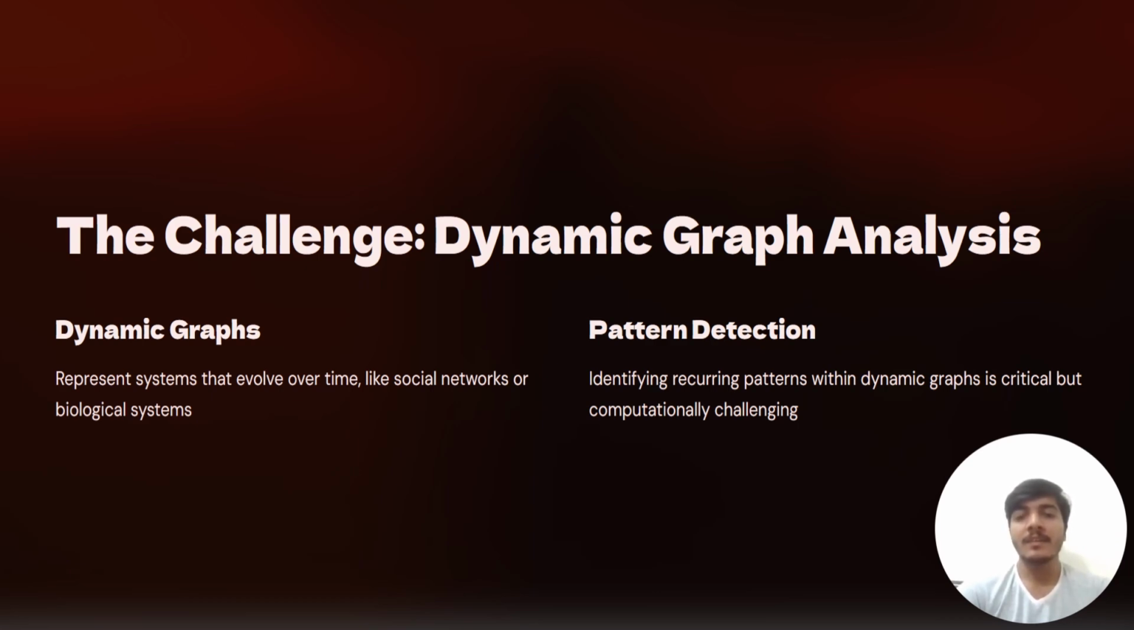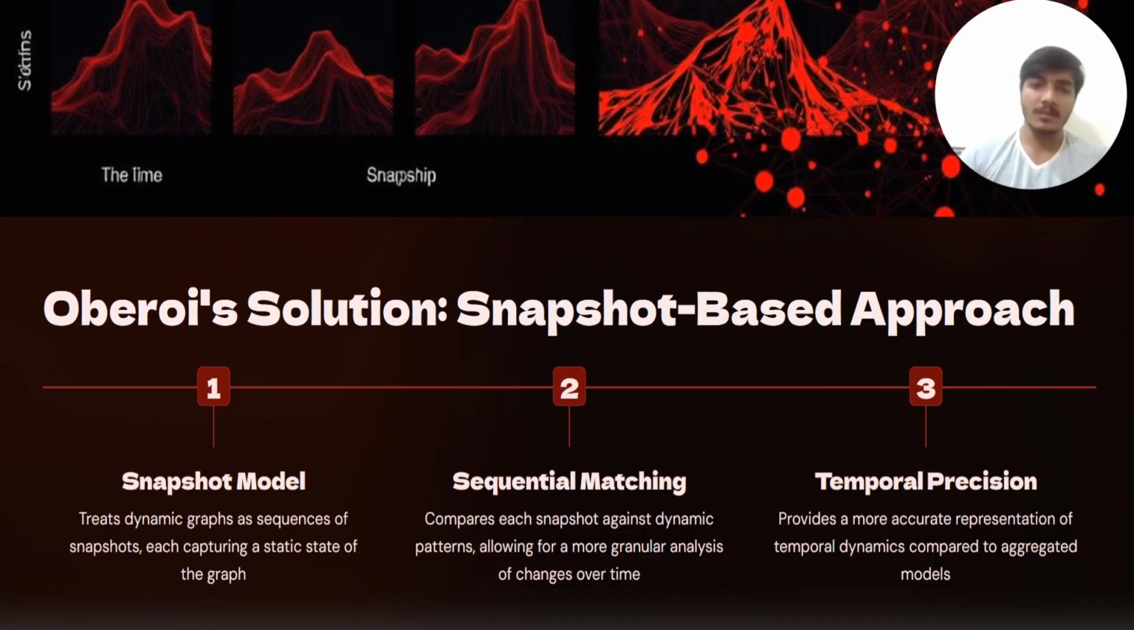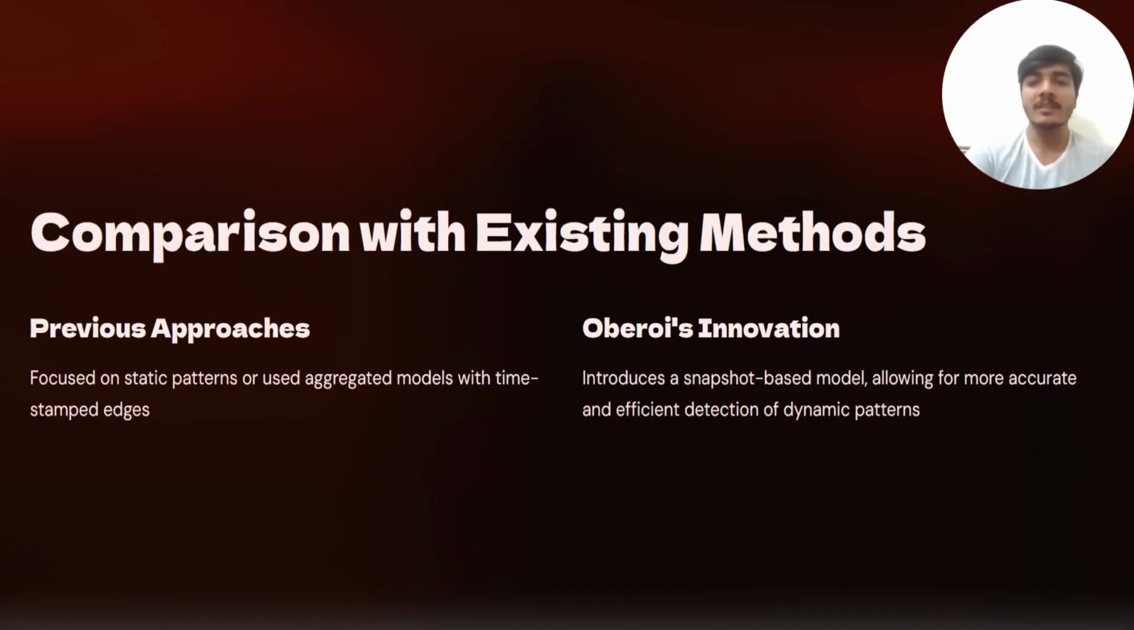The second requirement was how the solution proposed by Oberoi and team is different from previous work. As the previous works were based on static models, Oberoi and his team proposed a model which is basically dynamic. Previous methods focused on static patterns or aggregated time span models to study temporal challenges. Oberoi's team introduced a snapshot-based approach where each snapshot represents a static state of the graph.